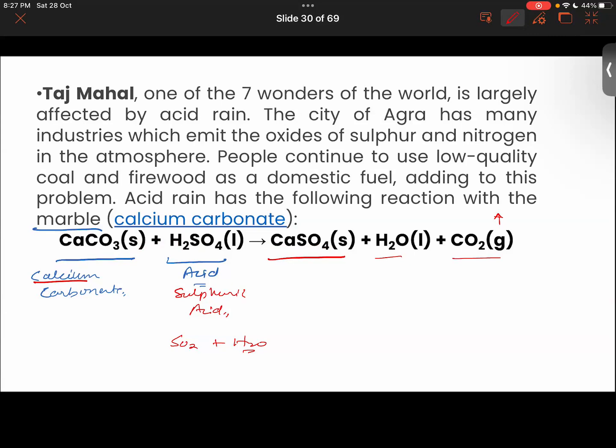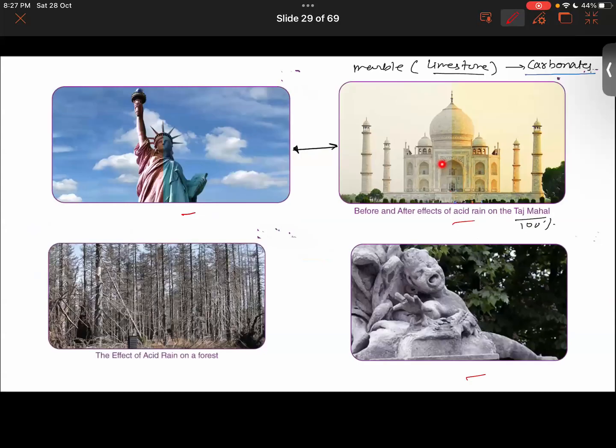So the Taj Mahal is at Agra, near Delhi. It's a beautiful historical monument, and it is made up of pure white marble. Now the experts are warning that air pollution around the Taj Mahal is decolorizing the marble of the Taj Mahal, and corrosion is taking place slowly.